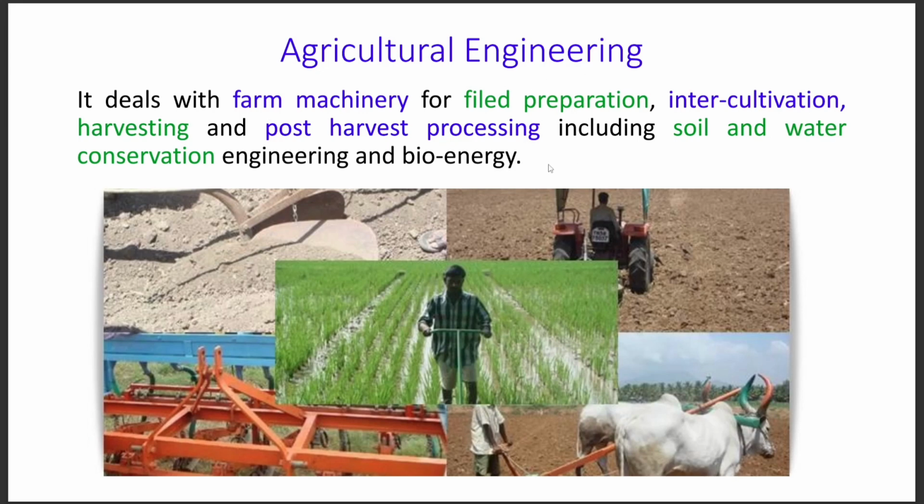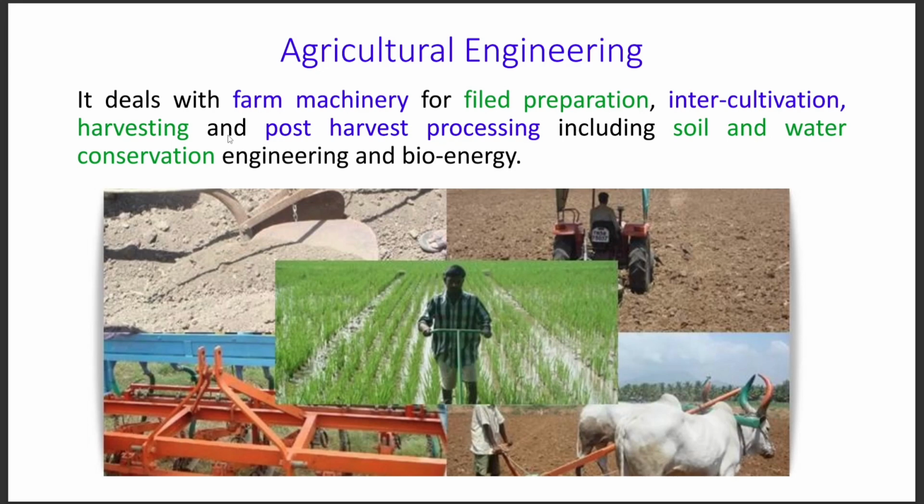Also intercultivation is there, how we can cultivate many crops in some areas, and how we can harvest the crops, and after that the post harvest processing, mainly how we can conserve the grains that are produced, their storage and their transportation from one place to another. All these things are done in agriculture engineering. Also we include soil and water conservation, mainly how the soil can be conserved and protected from soil erosion.